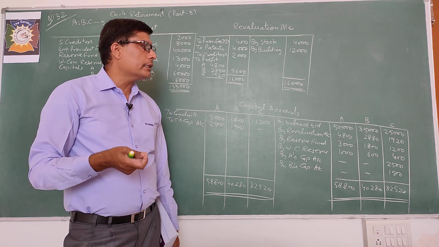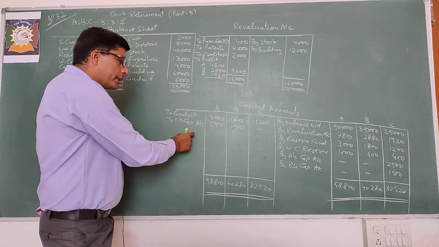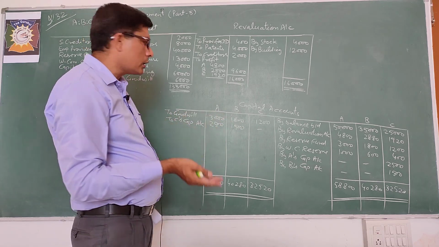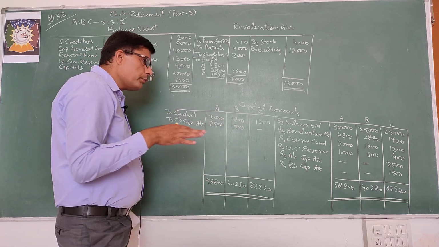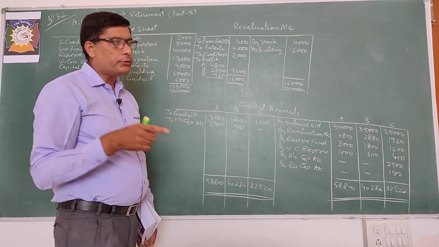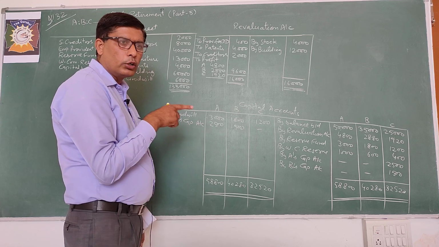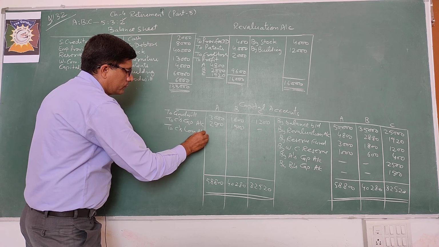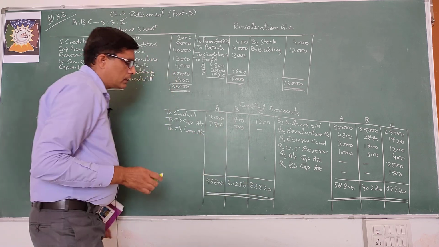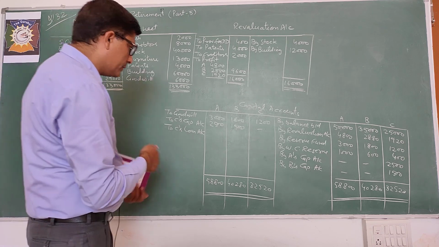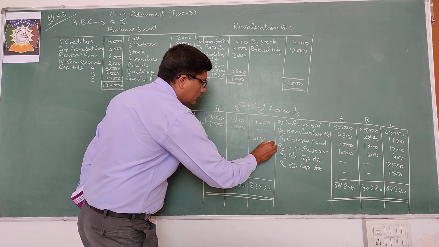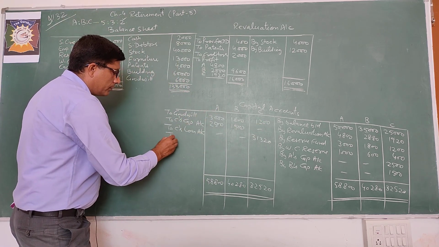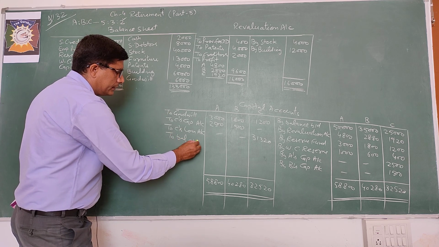अगर क्वेश्चन में गिवन है कि C is to be paid in cash, then you will write here to bank. If it is given in the question that C's balance is to be transferred to his loan account, so transfer to C's loan. If no information is given, then you will always transfer the retiring partner's balance to his loan account. So C's balance you will transfer to C's loan account. 32,520 minus 1,200. So it will be 31,320. Okay, C's balance. And for remaining continuing partner A and B, show the closing balance to balance CD.